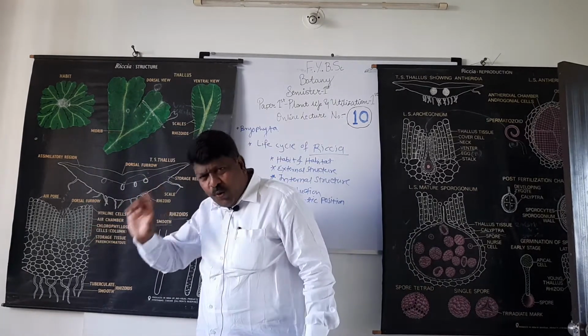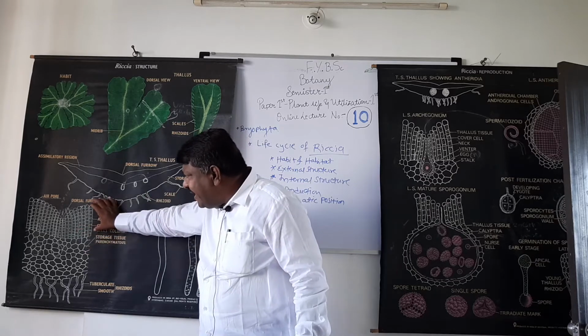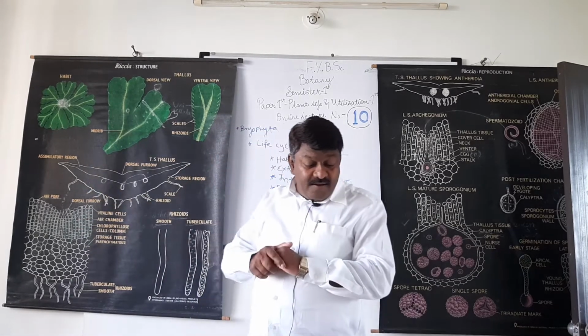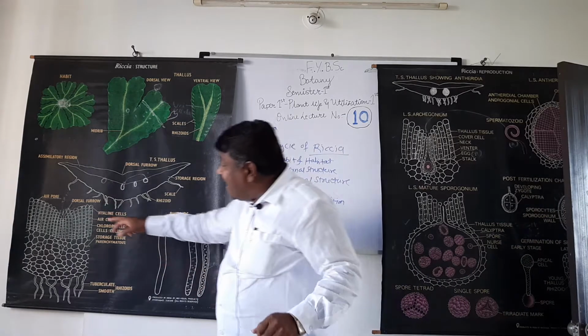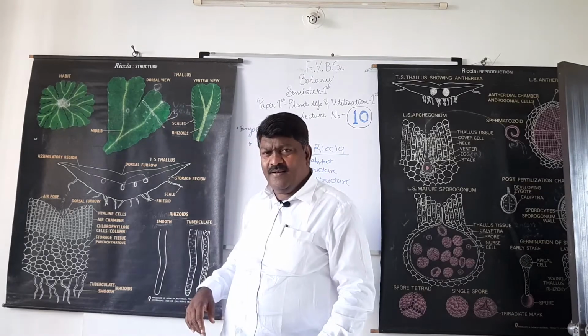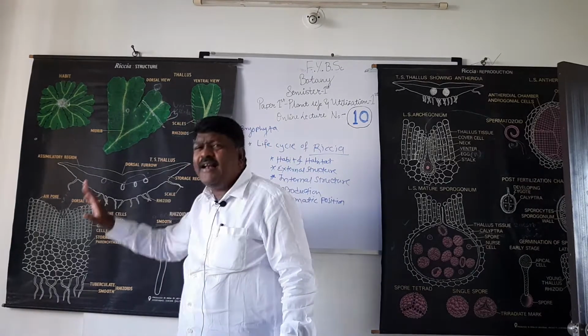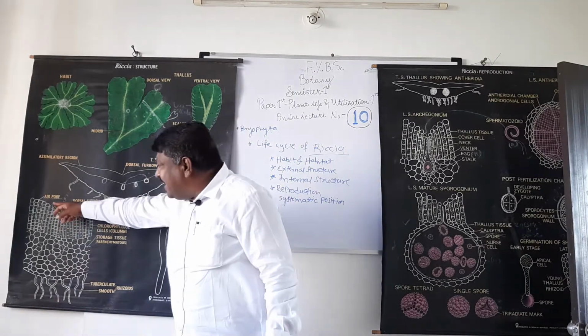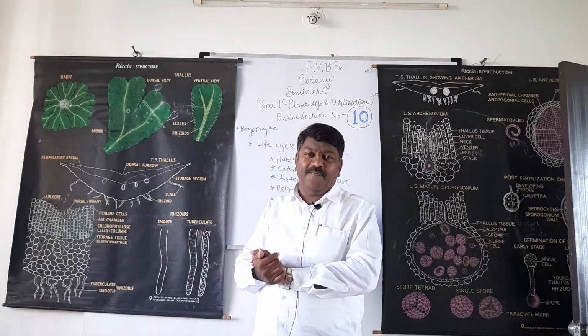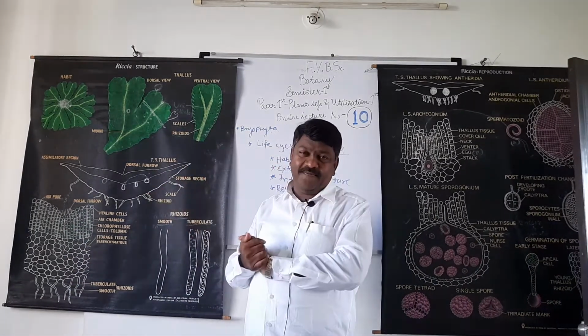The most important thing is that the uppermost cell is not green. It is not chlorophyllous, it is hyaline. And these hyaline cells form the epidermis of the Riccia thallus.